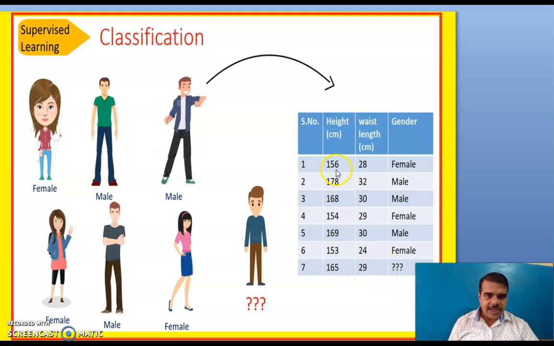So here you are seeing that if height is less, then the gender is female. Similarly, waist length: 28 male, 28 female, 32 male, 30 male, 29 female, 30 male, 24 female. Means if waist length is less, it is female. So here the height is 165 and waist length is 29. So what will this be? As per the feature extraction, we can say that this comes under the category of male.